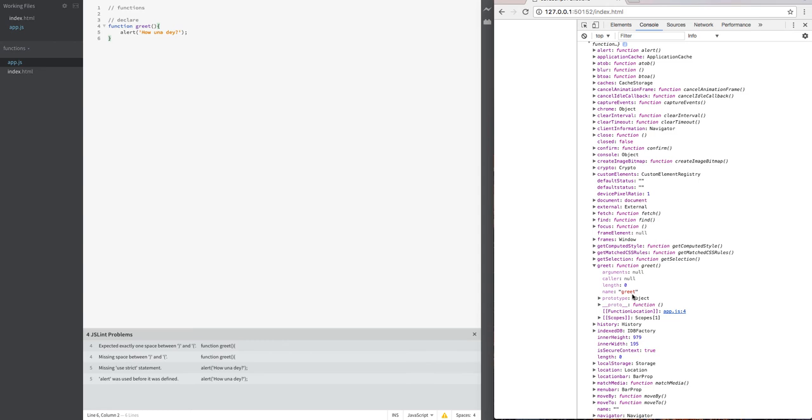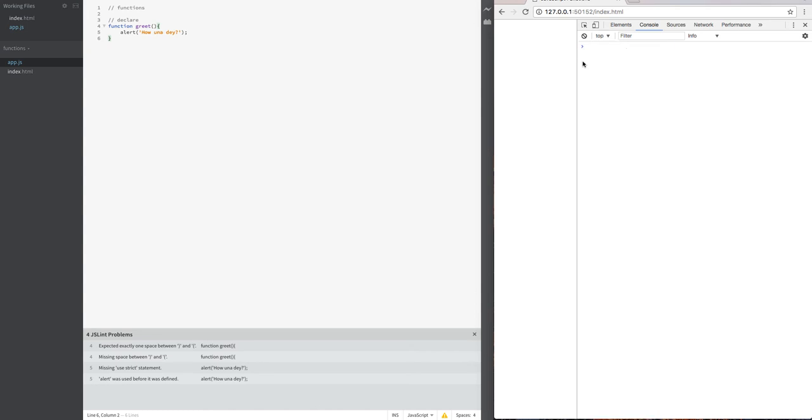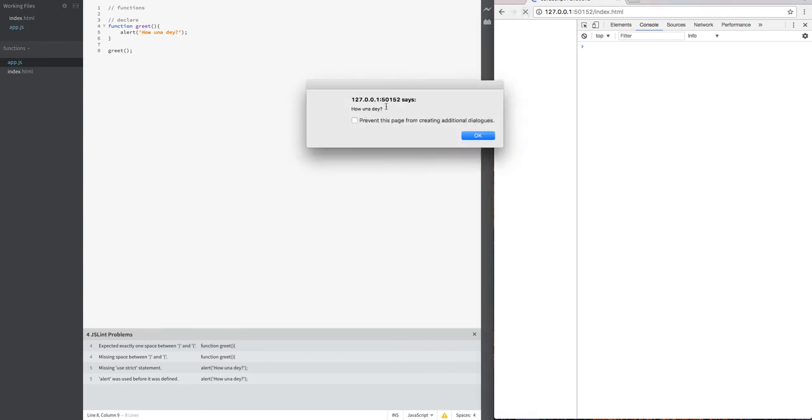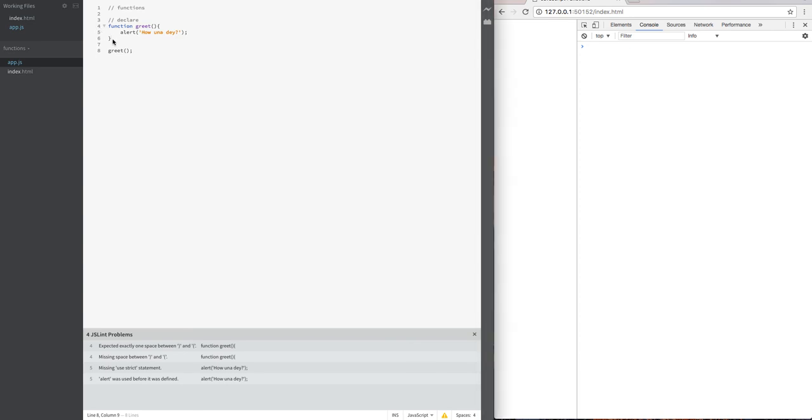So now JavaScript knows about that function. What it means is that we can invoke it, that is, we call it. If I say greet and refresh, you see how una dey. So I created the function here, I declared it, it is attached to the window object, then I invoked the function, I ran the function.